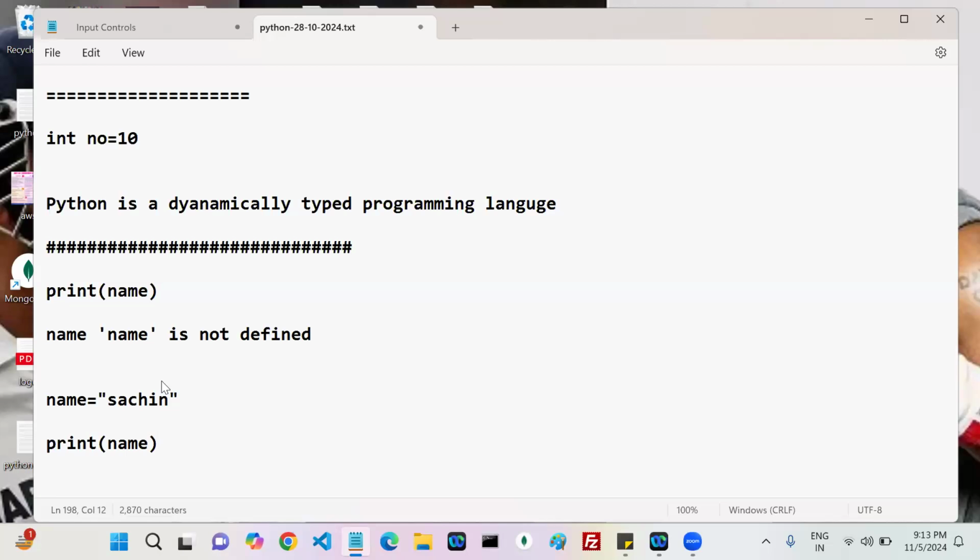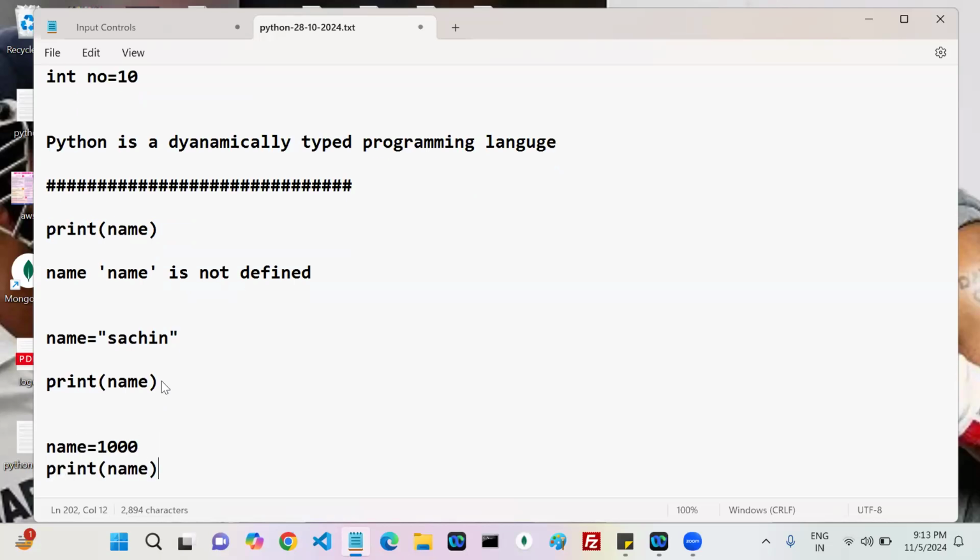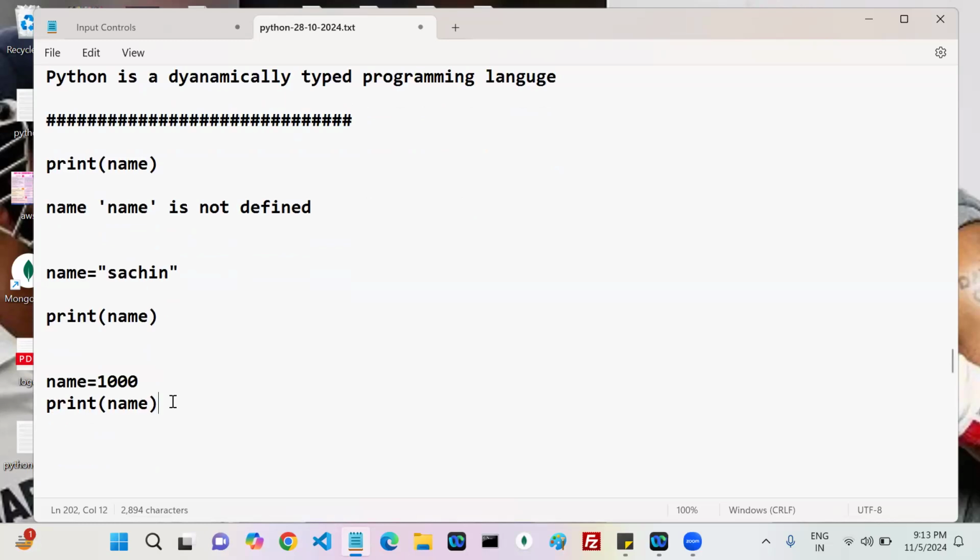Okay, now, the output is Sachin or not. If I write like this, is it valid or invalid? It is 100% valid. Why? Because in Python, there is no type for the variable. There is no type for the variable. So this statement is valid.